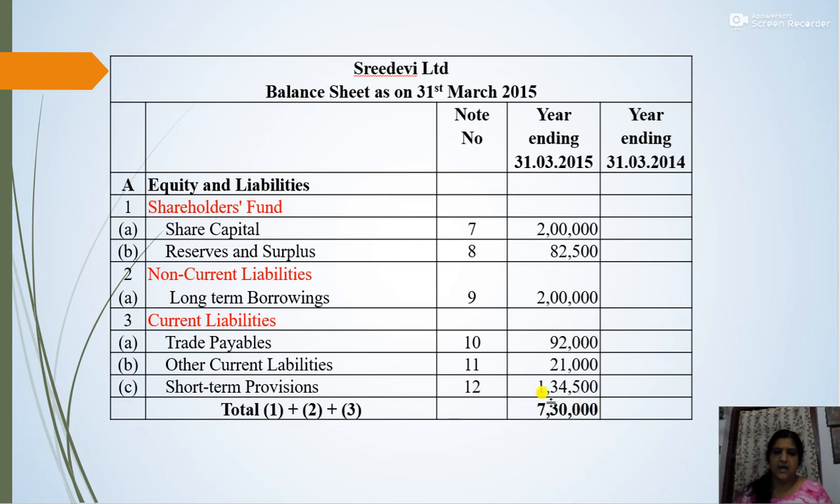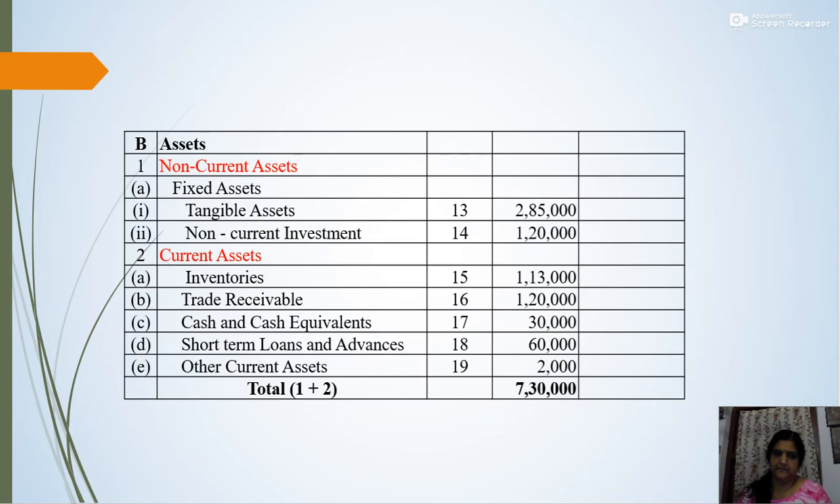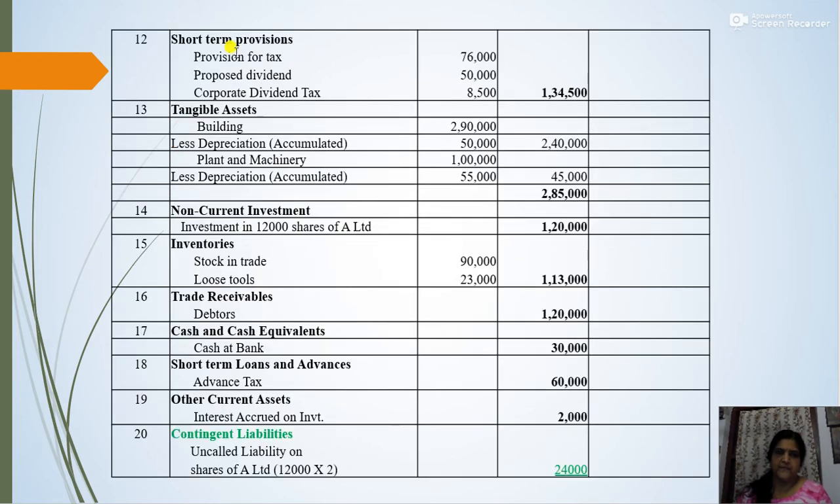Now we will see the other part, that is assets. Okay. Now the assets include non-current assets and current assets. Now the non-current assets, that is note number 13 and 14. Then current assets 15 to 19. Now let us see the notes to accounts. Okay, tangible assets, building and plant and machinery. Now regarding the depreciation, the accumulated depreciation is given in the question.